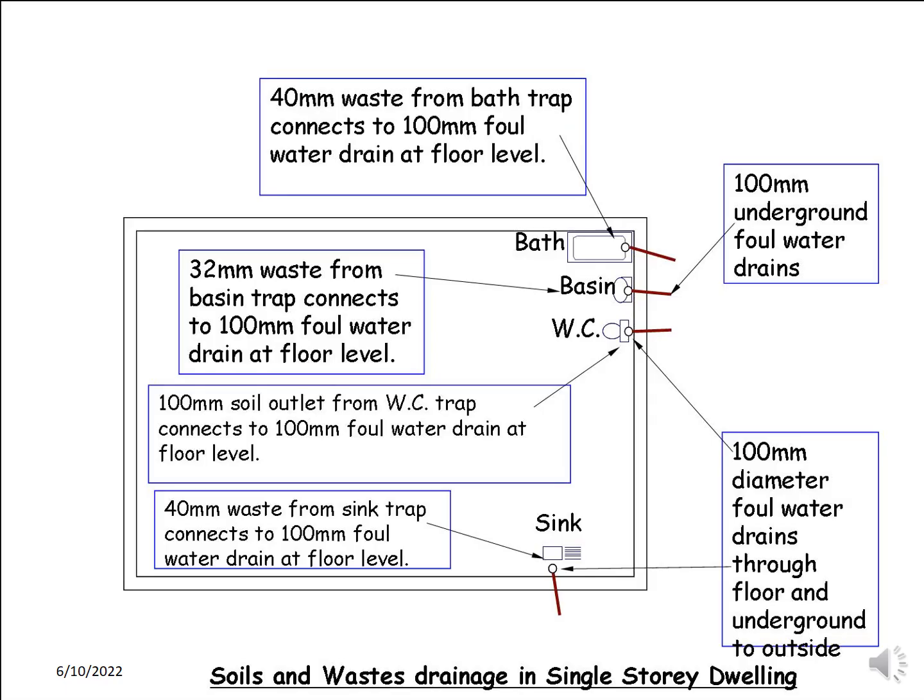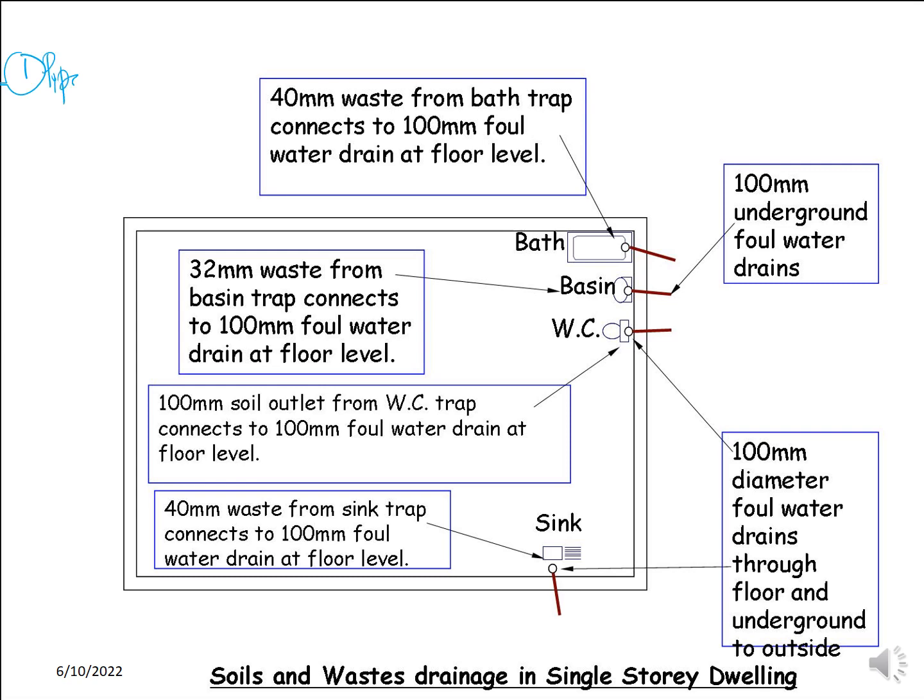Okay, this is the example for the layout plan where you can see there are different sizes of the pipe available, and different types of the pipe also available, from a single story dwelling or single story house. Okay, how would you like to identify the item that is required to be measured? Remember, we have to measure the pipe work.